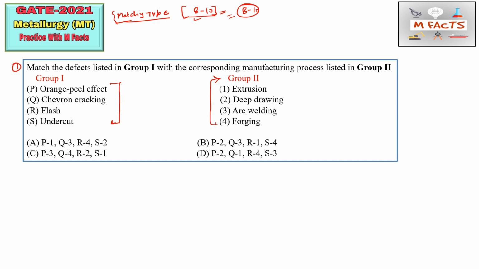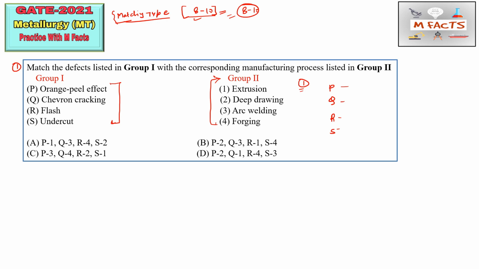However, these matching type of questions are very easy every time. So, for doing it the correct way, you will write P, Q, R, S, and here you will also mention the question number. That question number will be given in the GATE exam, so that you can cross verify every time while rechecking.